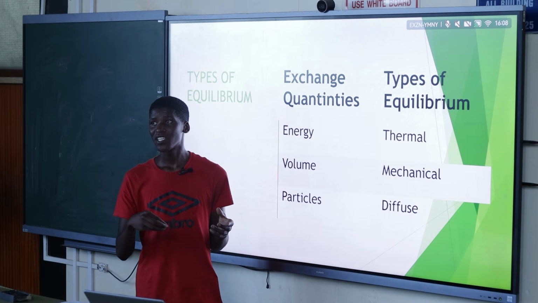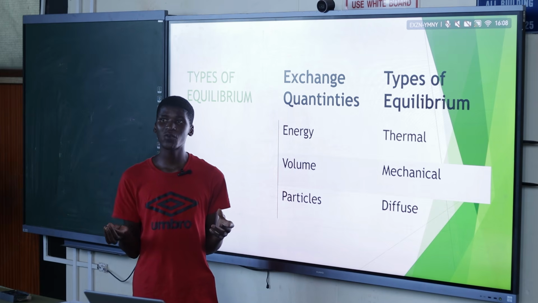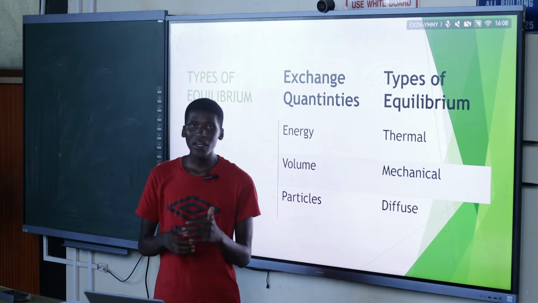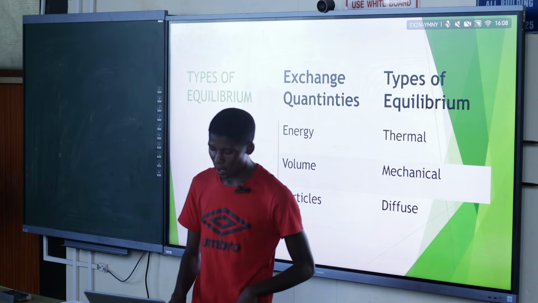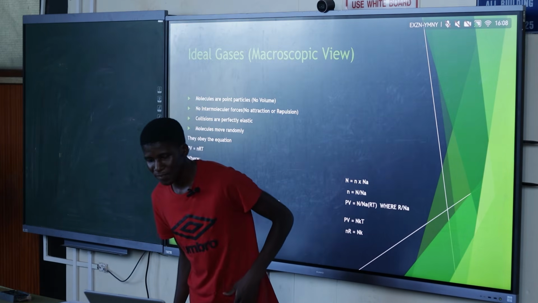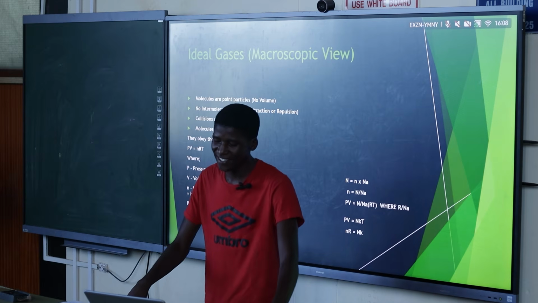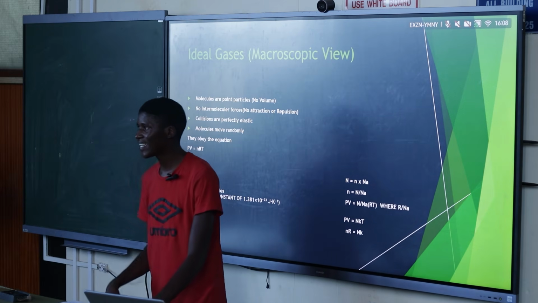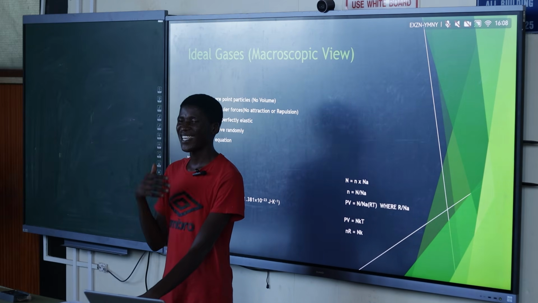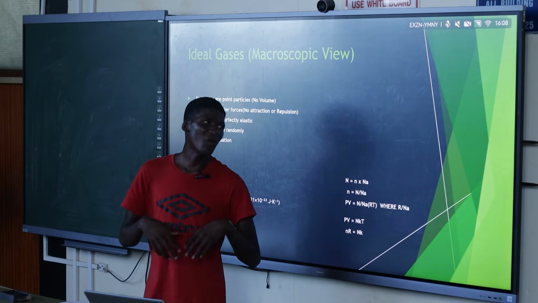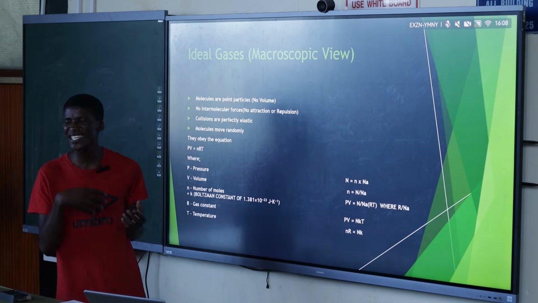So heat can travel through a what? Through a gas. So there are gases we have that we call ideal gases. Ideal gases are the gases that are perfect. They are gases we have only because we want to have them. In a sense, they are not really realistic.